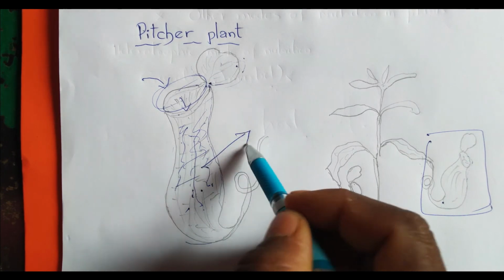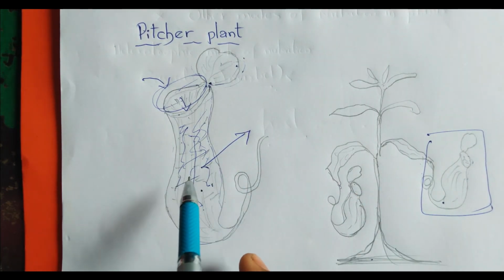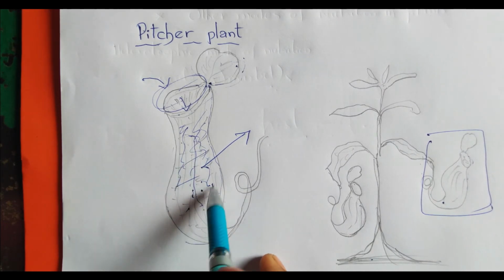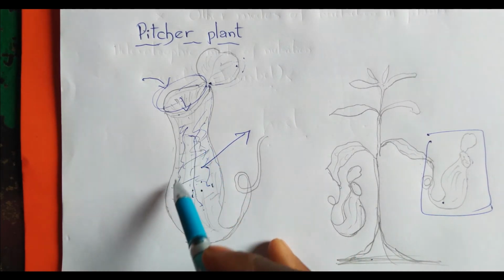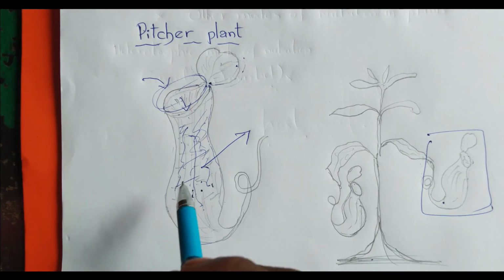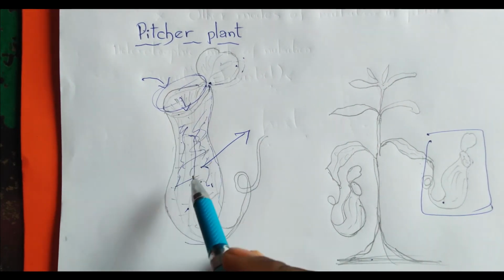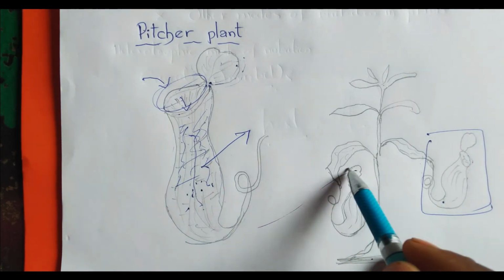In this picture, digestive juices are secreted here. With the help of that digestive juice, the insect is digested and the plant absorbs the nutrients from the insect.